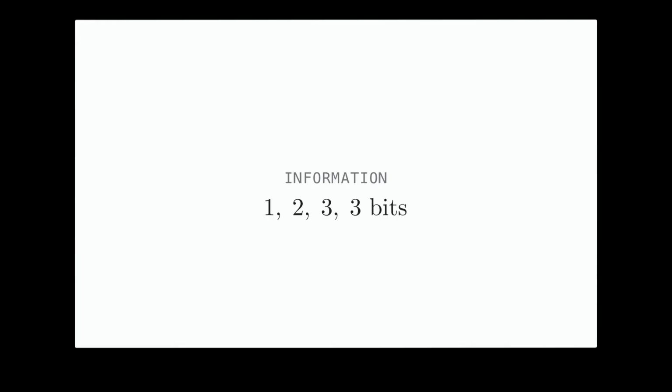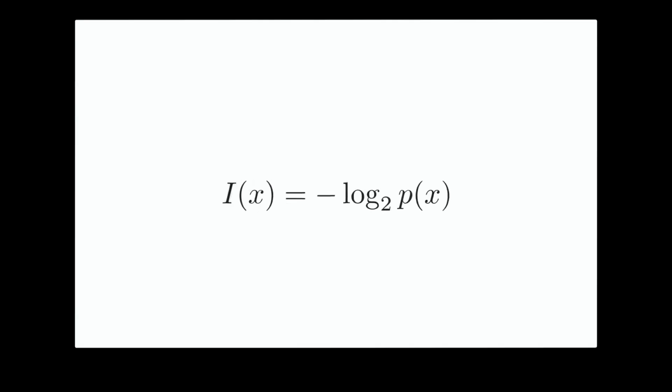In symbols, the information in outcome x is minus log base 2 of its probability. I of x equals minus log base 2 of p of x. The logarithm recovers the number of halvings. The minus sign makes that number positive. A certain outcome has probability 1 and carries 0 bits.